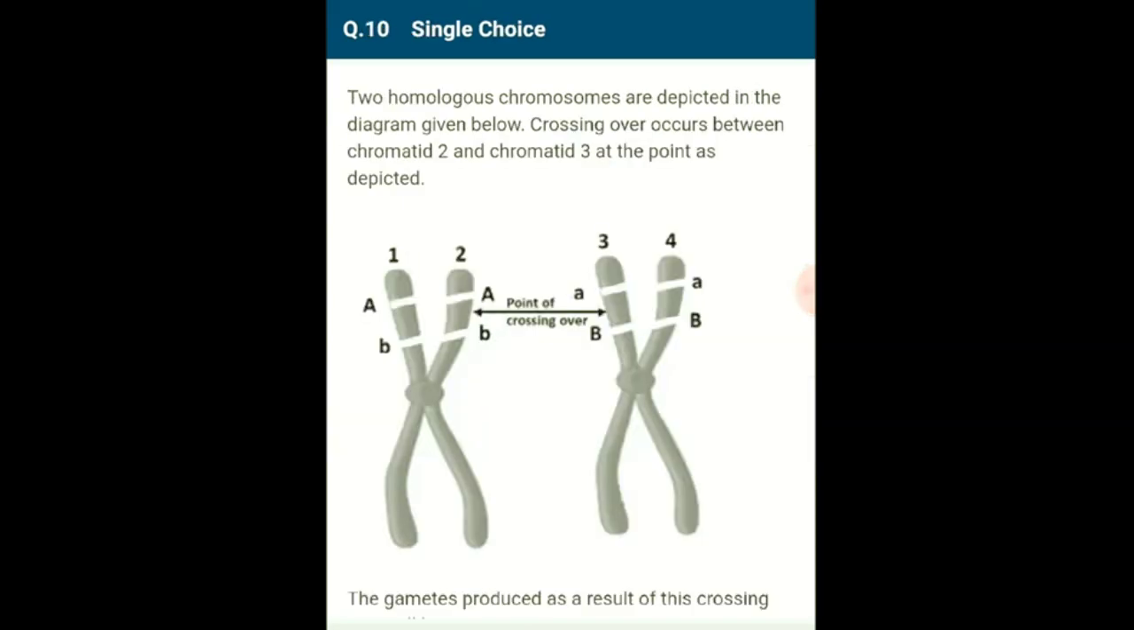Question number 10. Two homologous chromosomes are depicted in the diagram given below. Crossing over occurs between chromatid 2 and chromatid 3 at the point as depicted.